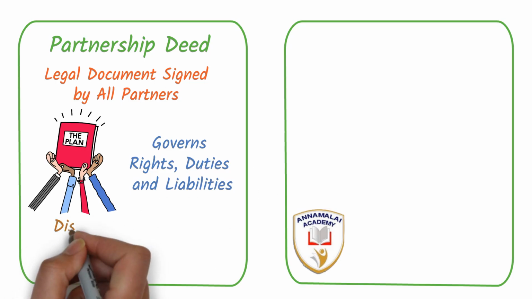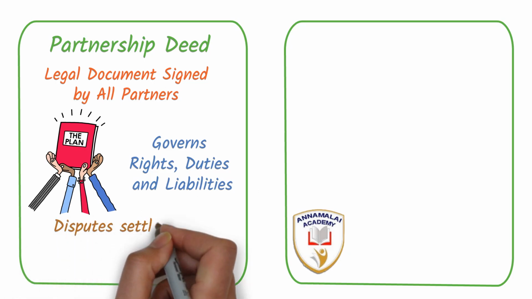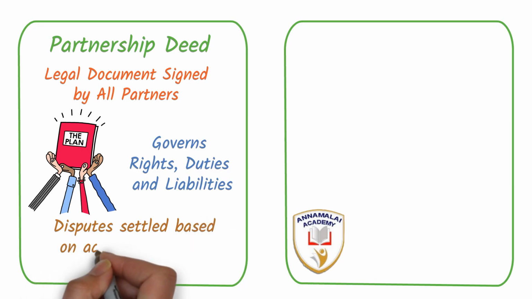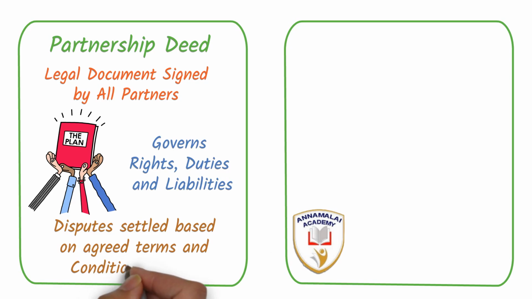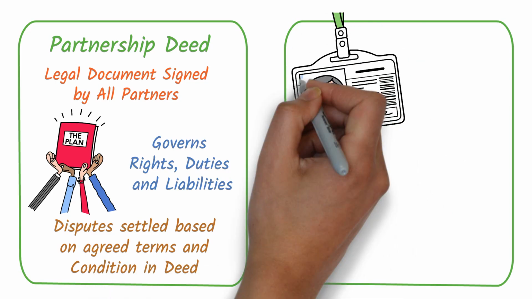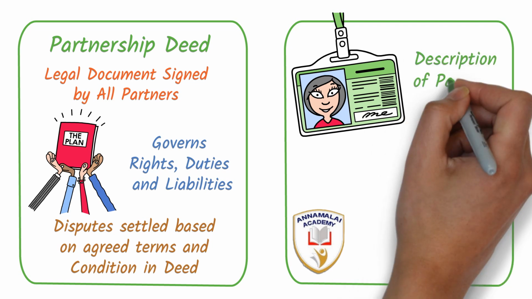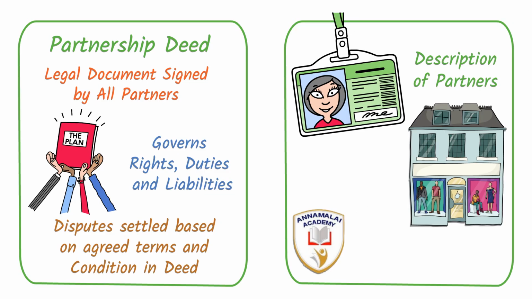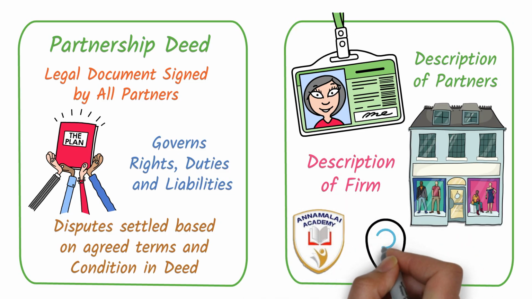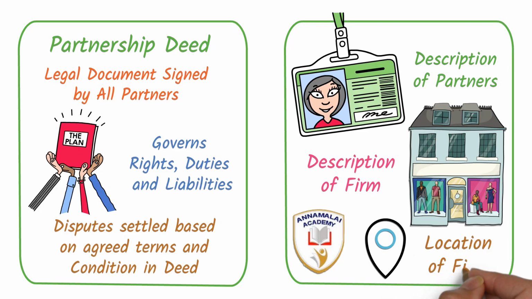In case any disputes arise among the partners, the partnership deed gives the guidelines for settlement of the disputes. Partnership deed gives the description of partners, that is their name, contact details, and all other details. It gives the description of the firm, where the registered office is and what is the location of the branches, if any.